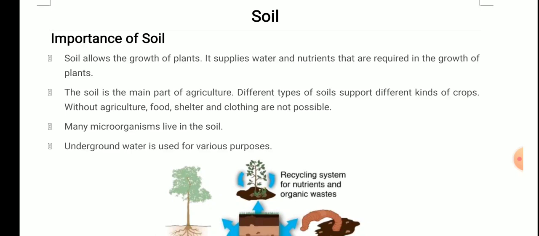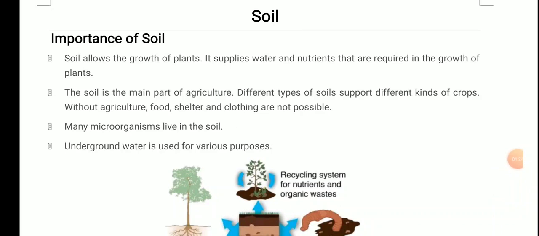Soil. See students, we all know that one of the most important reasons that life exists on the planet Earth is soil. There are many other factors also, but one of the most important factors because of which life is sustainable on planet Earth is the soil. We need soil for everything, for agriculture, for our living, etc. So it is a very important part of our life. Now, first topic is importance of soil.